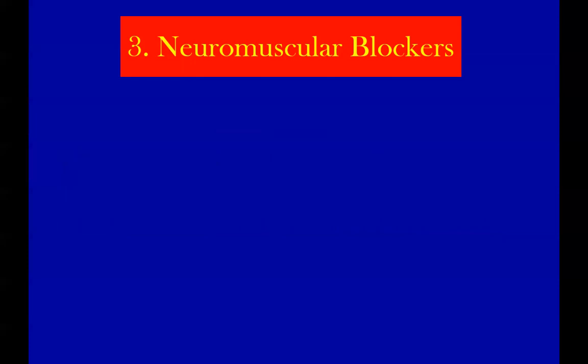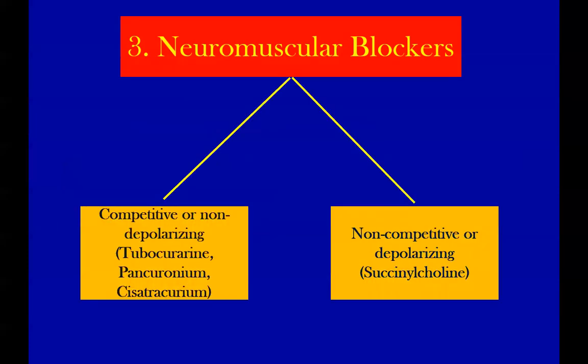Neuromuscular blockers. Nicotinic receptors. Now they are of two types. Competitive or non-depolarizing, and the other non-competitive or depolarizing. Now the prototypes are tubocurarine, pancuronium, and atracurium, and for non-competitive or depolarizing we have one drug, succinylcholine.